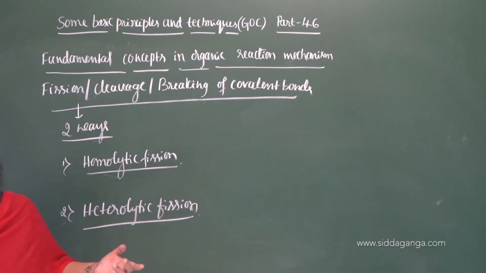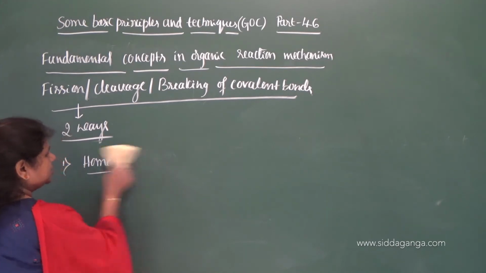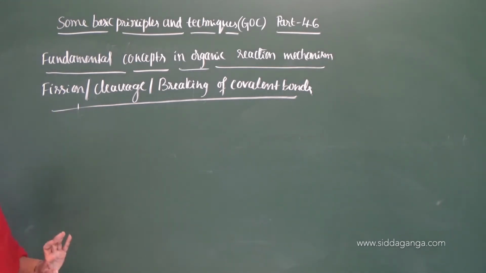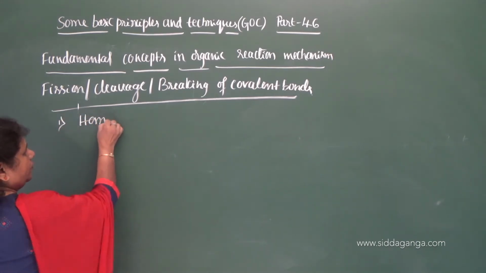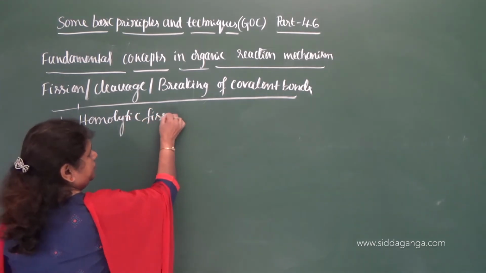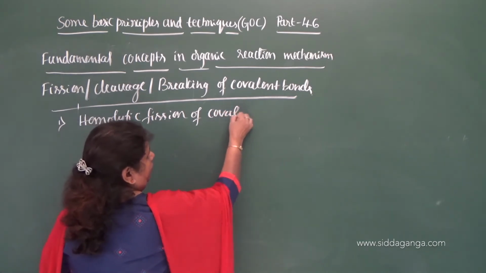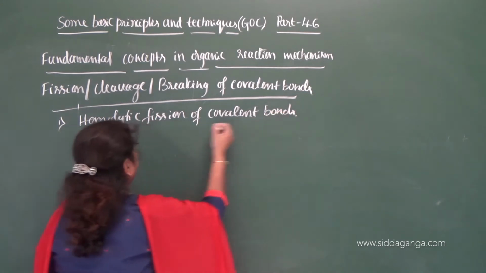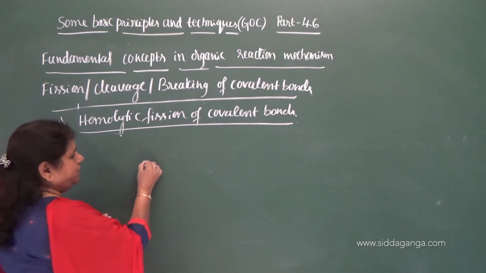So, let me give the first one, homolytic fission, and under what condition the covalent bonds undergo homolytic fission. Homolytic fission of covalent bonds. So, let me give the example.